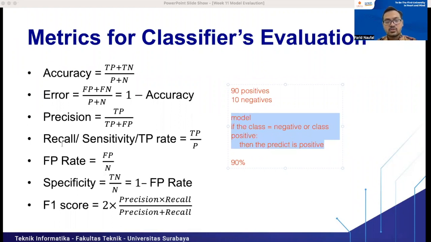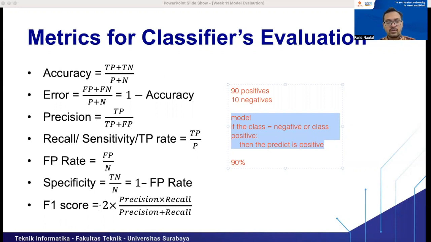Okay. And we also have recall, also called sensitivity or true positive rate, which equals true positive divided by the number of positive. And you can also have the false positive rate, which equals false positive divided by negative. And specificity means true negative divided by the number of negative, or it can be 1 minus the false positive rate. And the last one, actually the F1 score, is the most accurate metric for assessing the machine learning model.